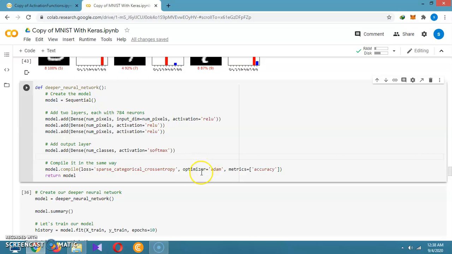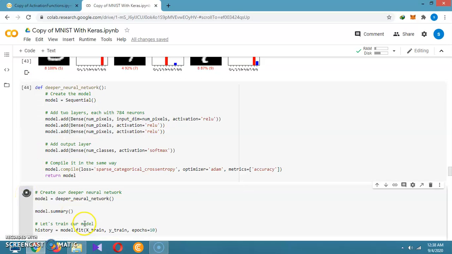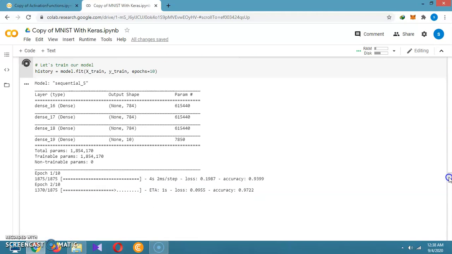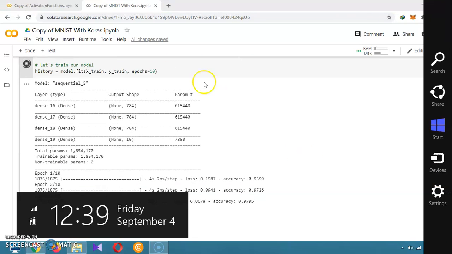We already discussed the activation functions, and the optimizers like SGD optimizers, gradient descent optimizers. So like that we are using Adam as optimizer, and we are using the metrics as accuracy. We can also use different metric parameters, and we are returning the model. Then after that this model is called, so we are calling the model summary. Then after that we are fitting this model with the help of the fit function, and with this fit function we change the number of epochs.